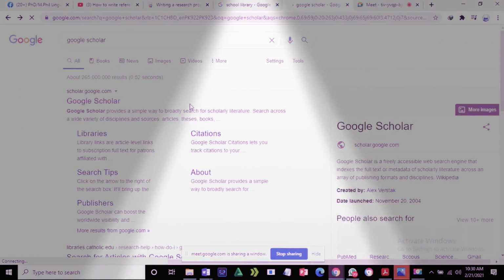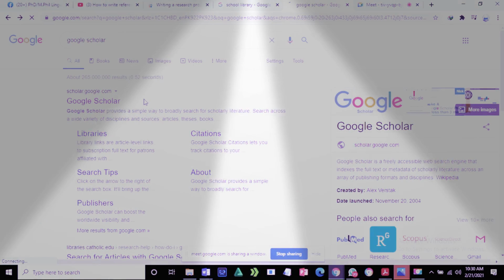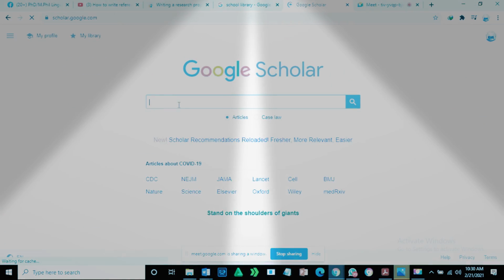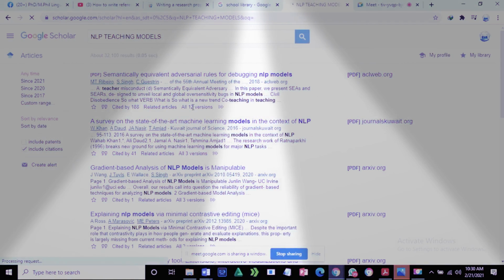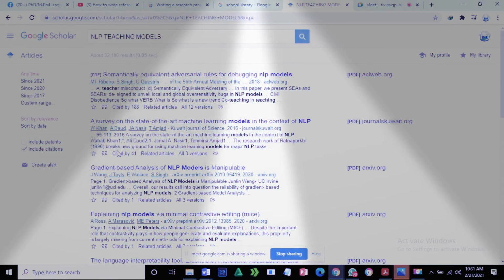So right here, any topic you want to get. So I come to Google Scholar first of all. Once I come over here, I write NLP teaching model. So here are a number of articles I want to use as a reference. So how am I going to use it as a reference? For that I need to write in APA style.